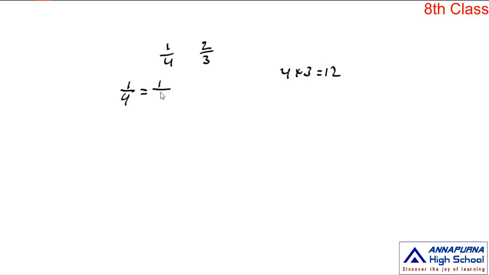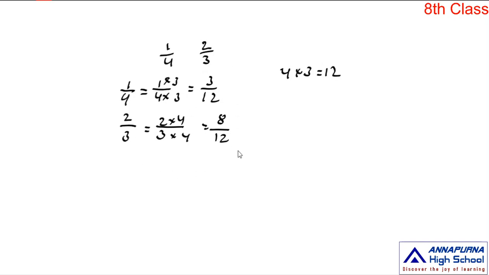So multiply the numerator and denominator of this rational number by 3. 1 into 3 is 3, 4 into 3 is 12. So the equivalent rational number of 1/4 is 3/12. In the same way, choose the second one, that is 2/3. Which number do you multiply to the denominator to get 12? 4. So multiply the numerator and denominator by 4. 2 fours are 8/12. Okay, so the equivalent rational number of 2/3 is 8/12.